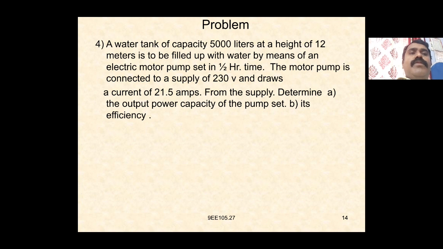The motor pump is connected to a supply of 230 volts and draws the given current I equal to 21.5 amperes. Determine the output power capacity of the pump set and its efficiency.